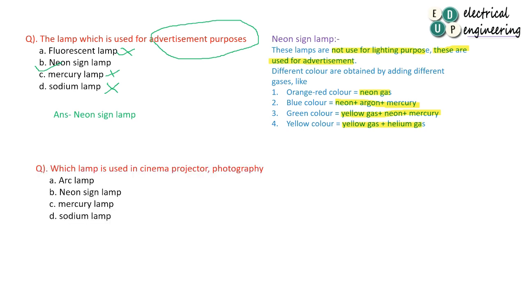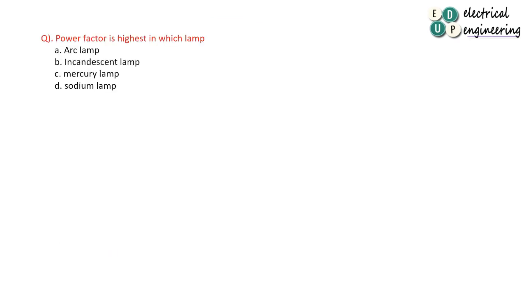Okay, next question. Which lamp is used in cinema projector and photography? The lamp used for cinema projector and photography is the arc lamp. The power factor is highest in which lamp? Power factor is highest in incandescent lamp. So the answer is option number B.